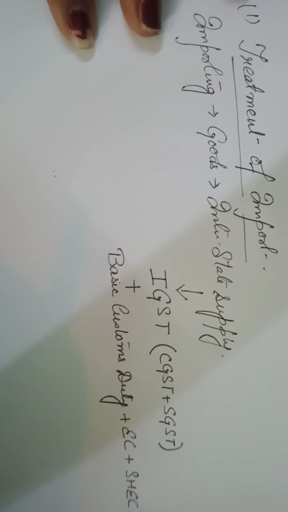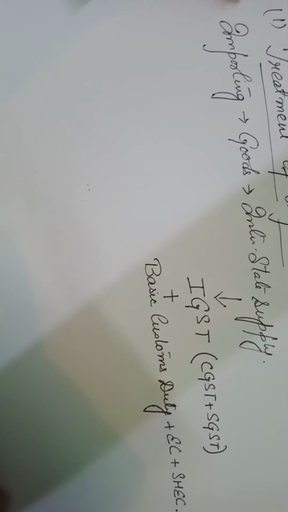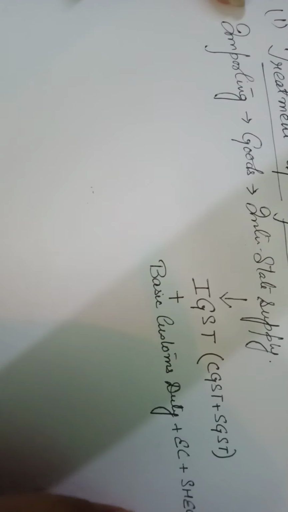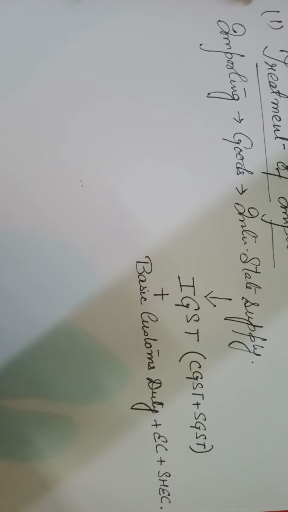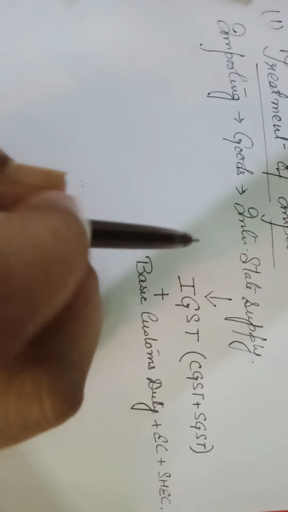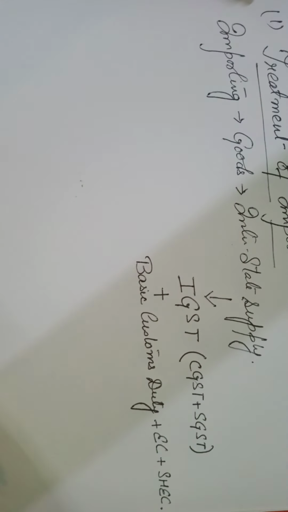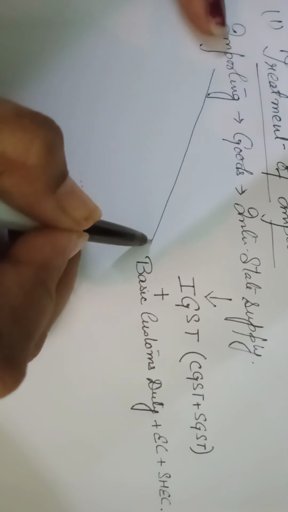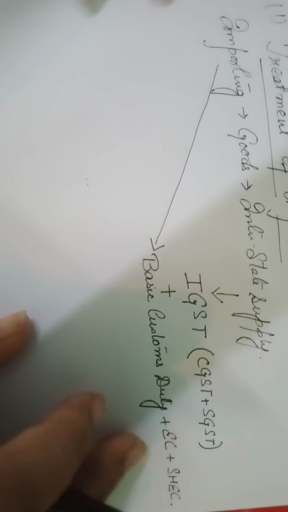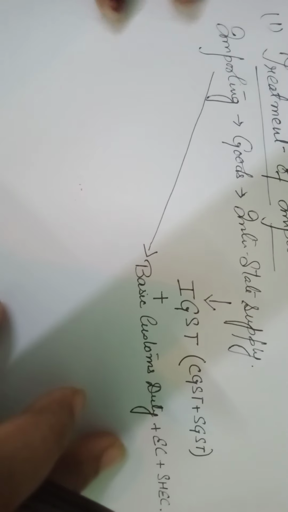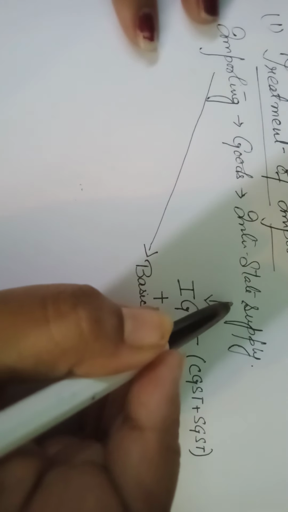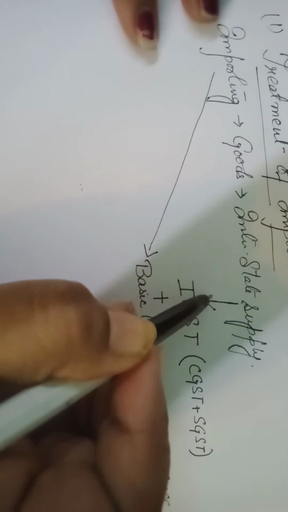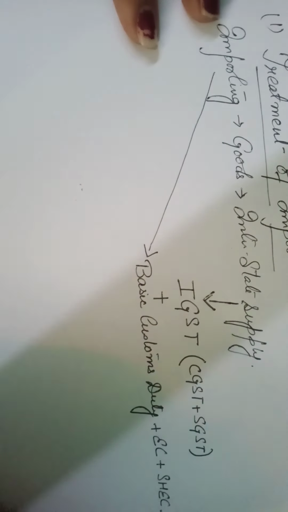Now you are importing goods. Importing means you are bringing it from another country, but it is treated the same as interstate supply. And since you are importing it from another country, basic customs duty, education cess and secondary higher education cess are charged. And since it is treated as an interstate supply, IGST is charged.